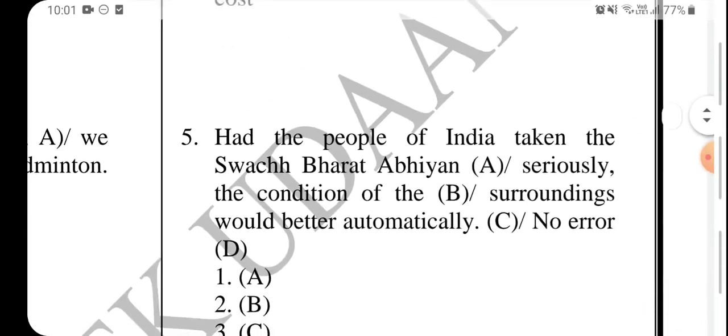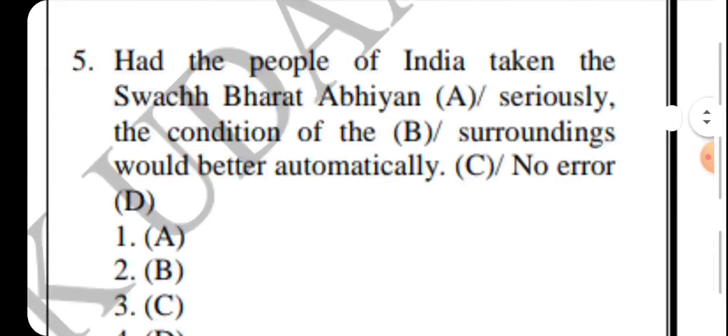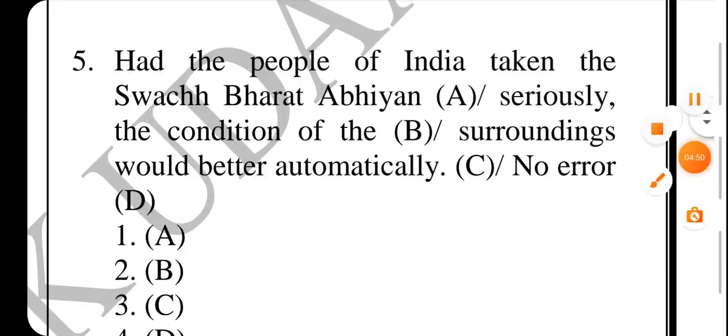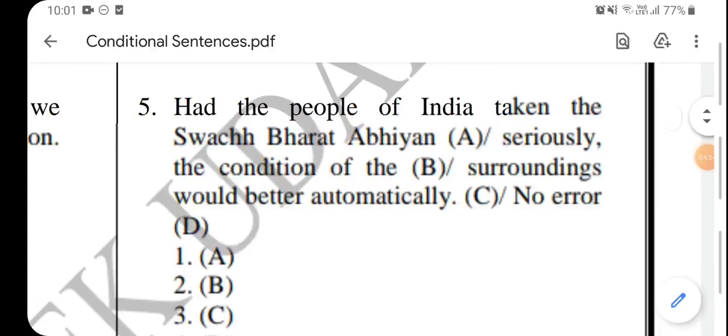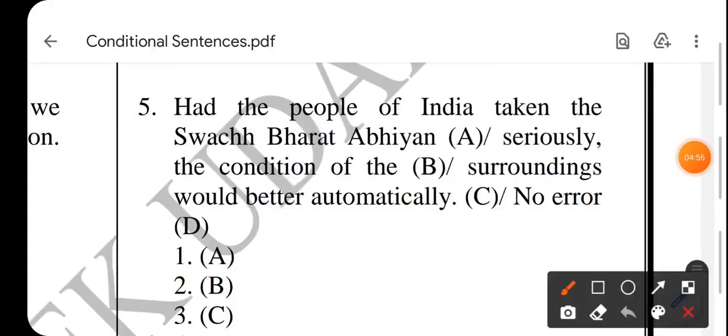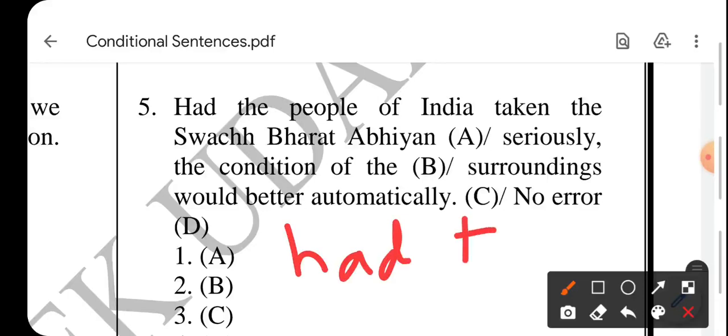Now the fifth one. Had the people of India taken Swachh Bharat Abhiyan seriously, the condition of the surroundings would better automatically. Now in the first question only I told you conditional statements with had will follow would have in the second part, right?